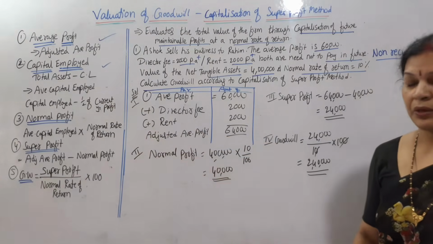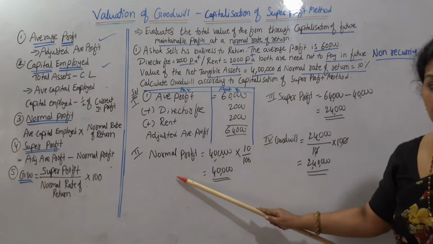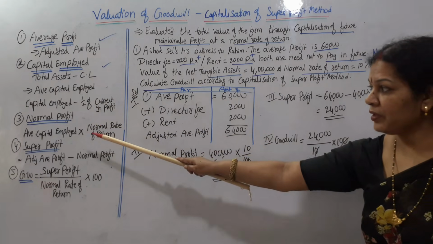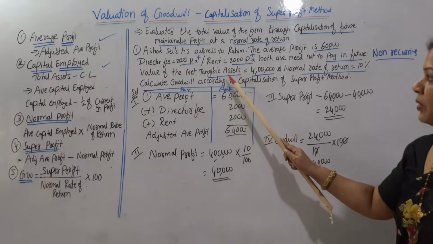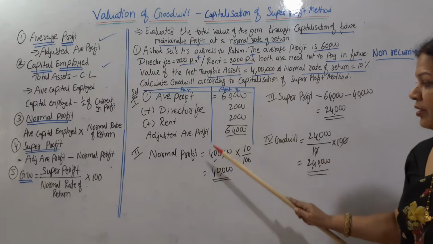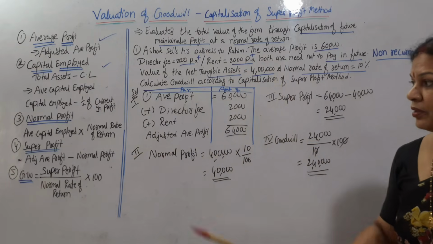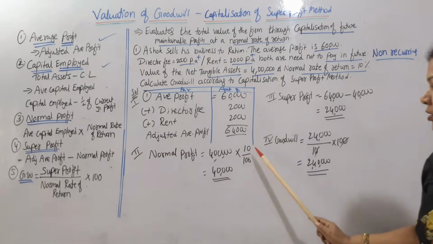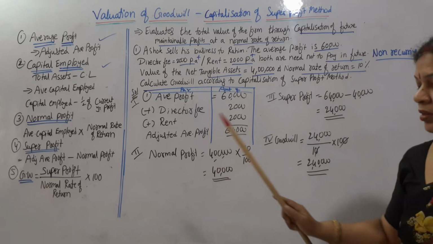Next, normal profit we have to calculate. Now second step is normal profit. How do you get normal profit? Average capital employed means this one, 4 lakh into normal profit. Sorry, normal rate of return. Normal rate of return is 10%. You got the normal profit.